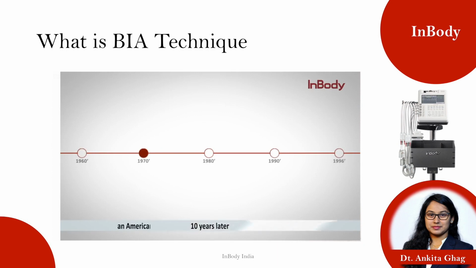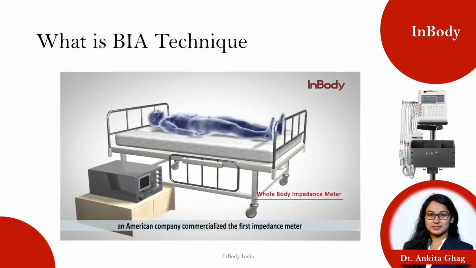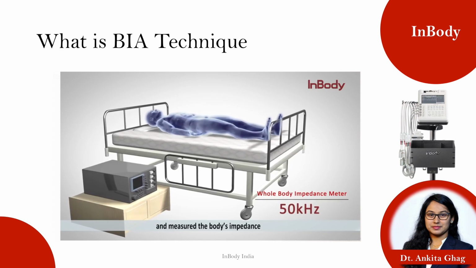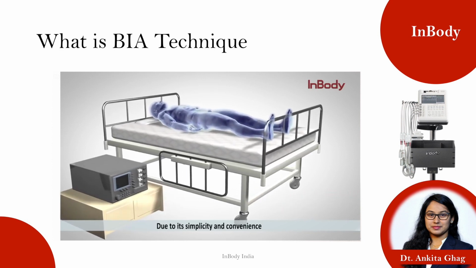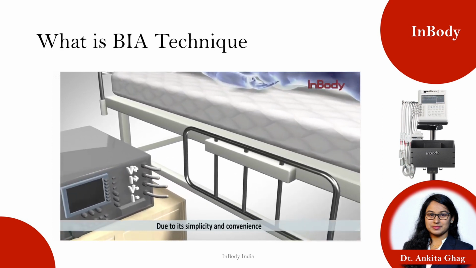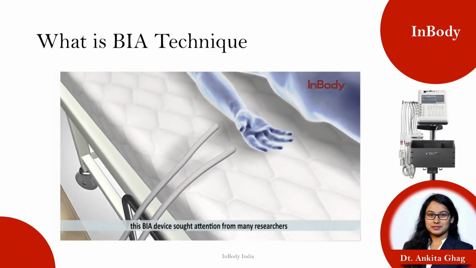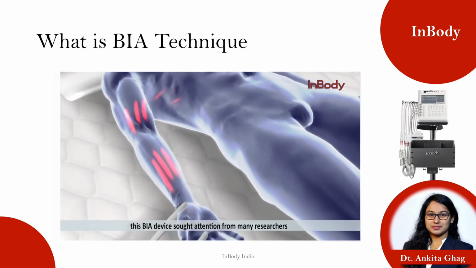Ten years later, an American company commercialized the first impedance meter. This meter used a single frequency of 50 kHz and measured the body's impedance. Due to its simplicity and convenience, this BIA device attracted attention from many researchers.